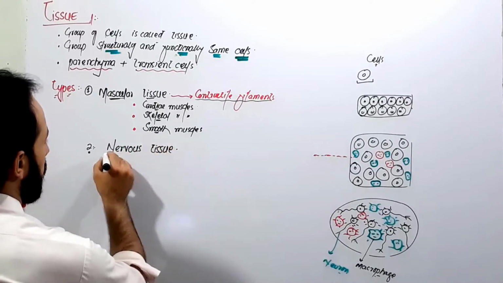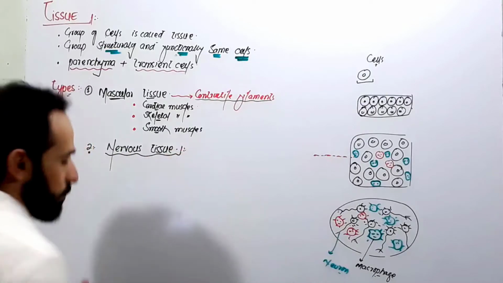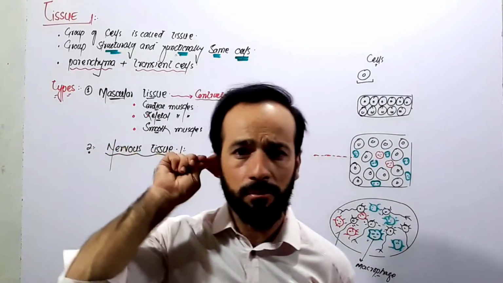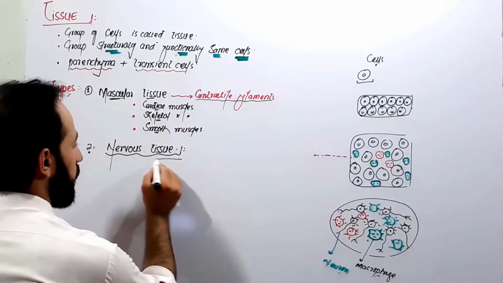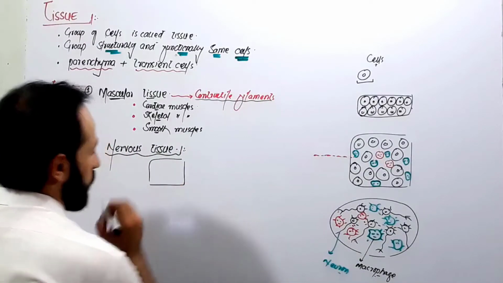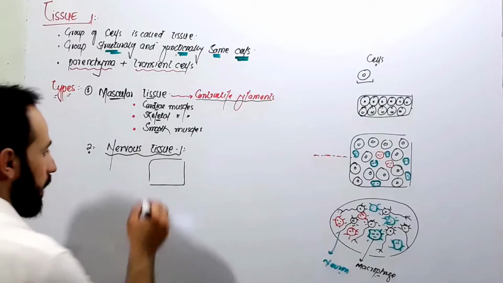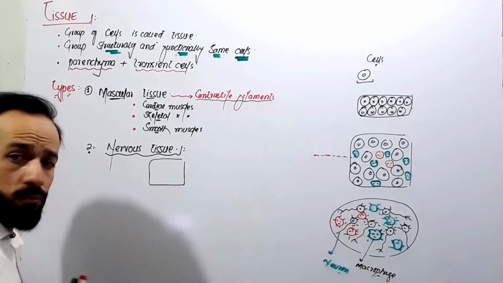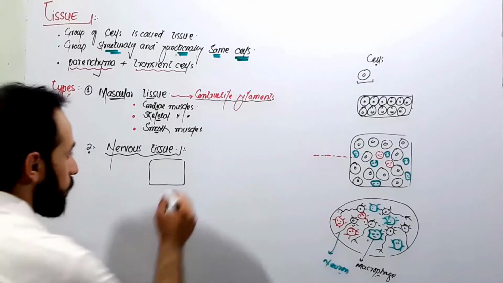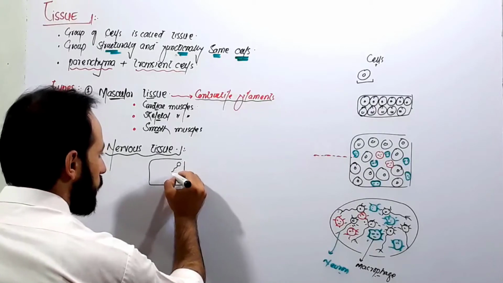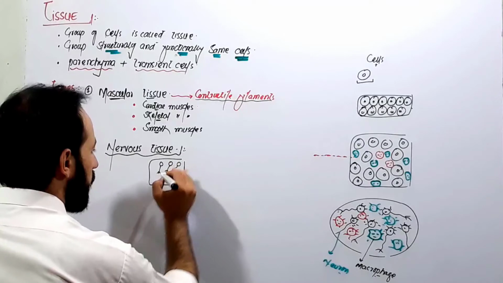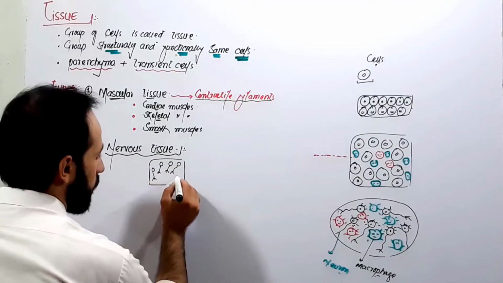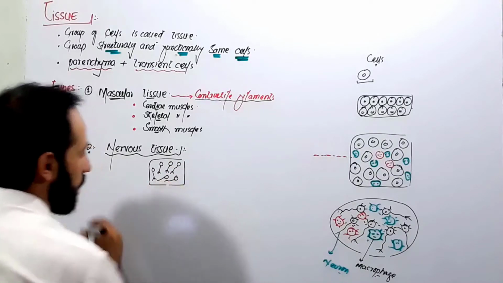The second one. And what is nervous tissue? Very simple. A tissue, right? Let me put a piece here. This is a piece of nervous tissue, right? And in this piece we should have cells, right? So in this piece of nervous tissue we have nerve cells, right? These are nerve cells,